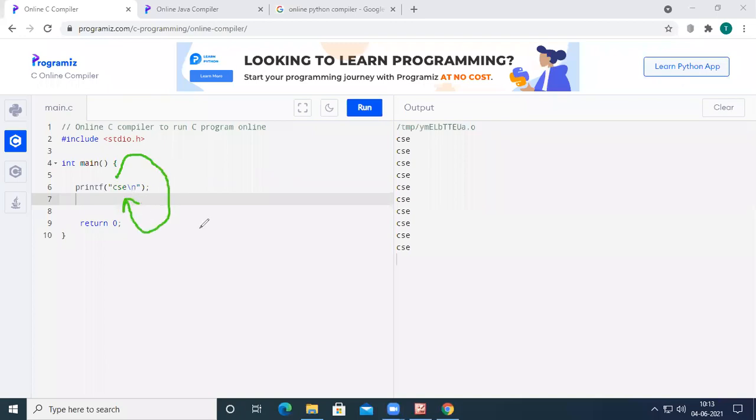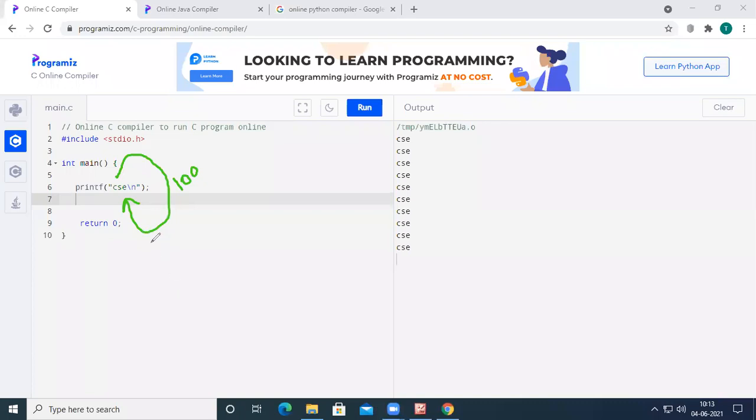If I want to print CSC on the output screen for 100 times, instead of writing the printf statement 100 times, we simply write one printf statement. And if we are able to execute the same printf statement again and again for 100 times, then CSC will be printed on the output screen for 100 times. So executing the same part of code.